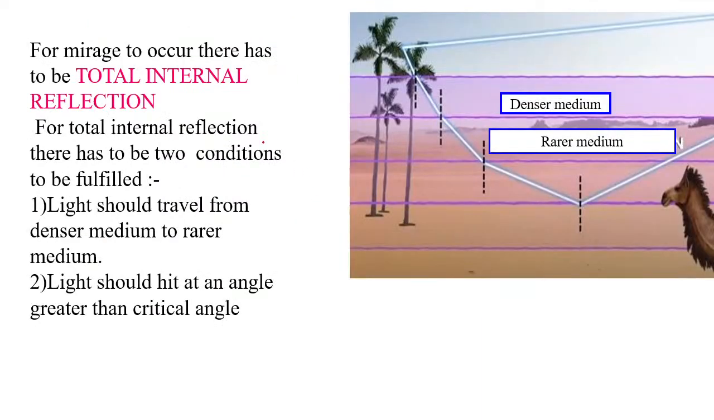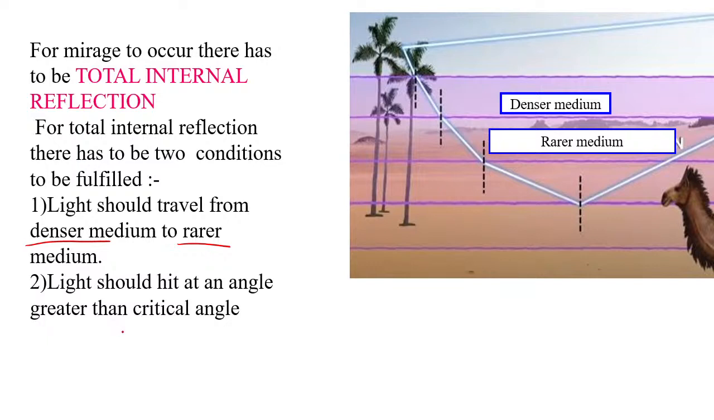Now, children, for a mirage to occur, there has to be total internal reflection, correct? We have just now studied total internal reflection, and for total internal reflection, there are two conditions that need to be fulfilled: light should travel from the denser medium to the rarer medium, correct? And light should hit at an angle greater than the critical angle.